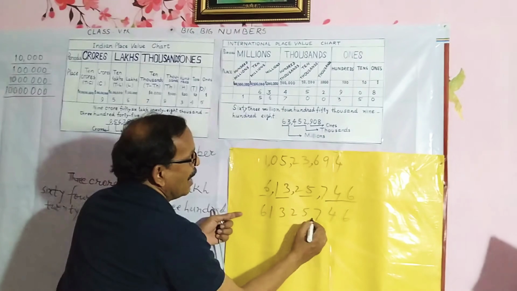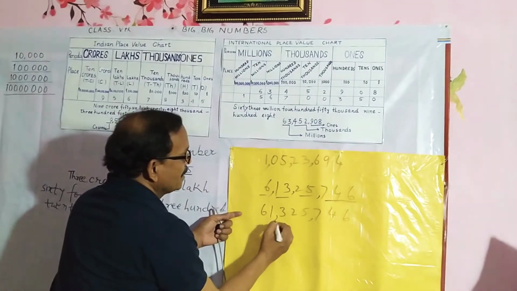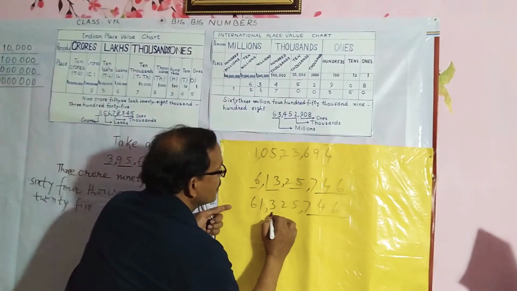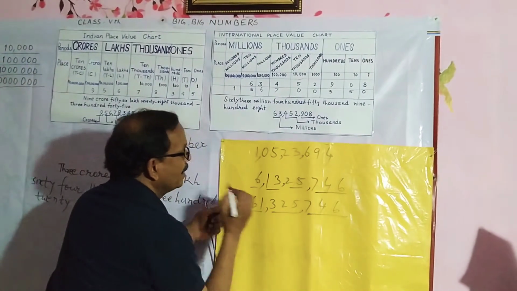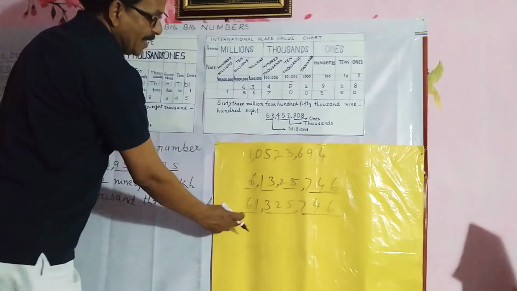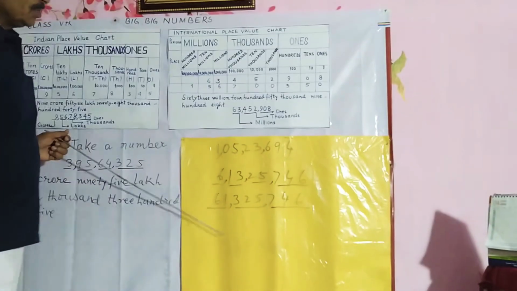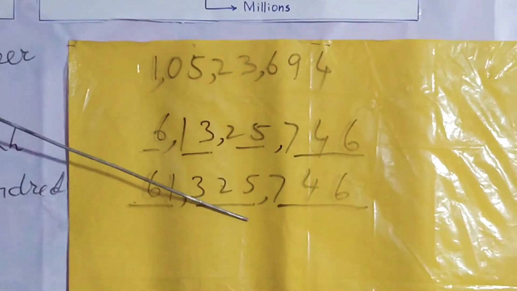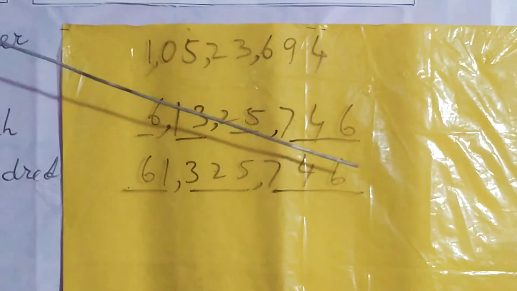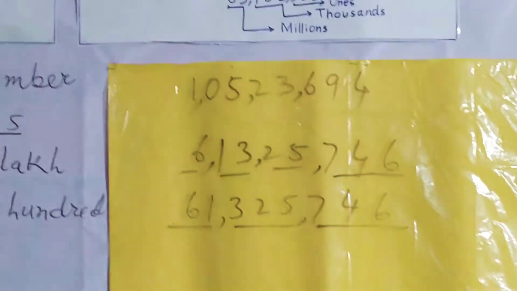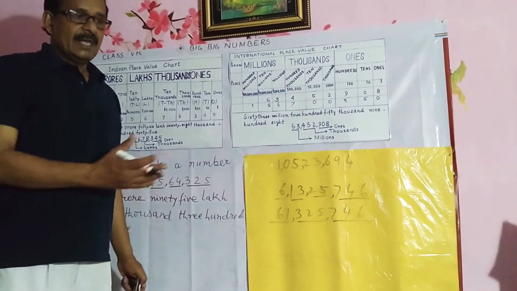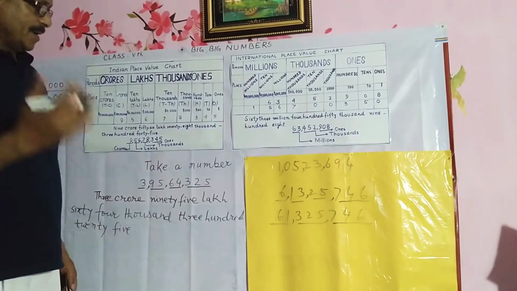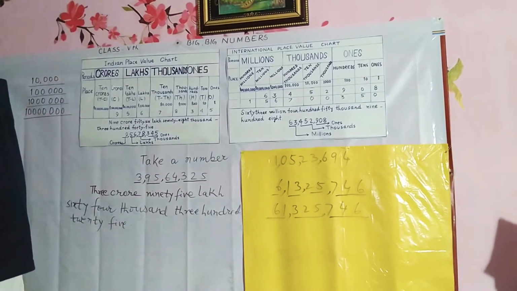First of all, insert the comma after 3 digits, again after 3 digits. Now this is ones, this is thousands, and this is under million. And so the name of the number will be 61,325,746. Thus you can easily read or write the national numbers or the numbers internationally.